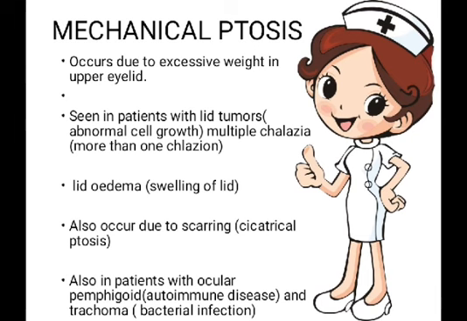Next one also occurs due to scarring: cicatricial ptosis. Cicatricial ptosis is a condition which takes place when the healing of a wound takes place. So at that time mechanical ptosis develops. Next, it also occurs in patients with ocular pemphigoid, which is a kind of autoimmune disease, and trachoma. Trachoma is a kind of bacterial infection.